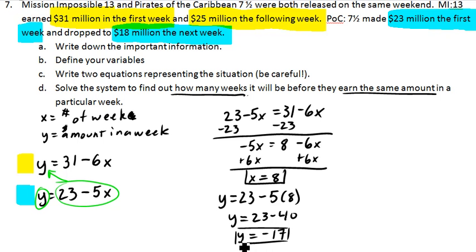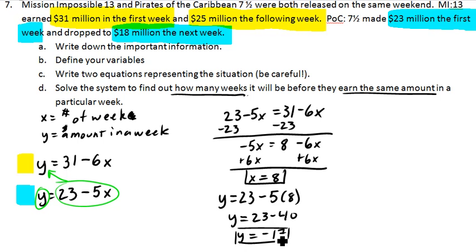So if we look at y, it is the amount of money that was made in a specific week. Would that be negative $17 million? Well, the answer is probably not, right? It wouldn't make any sense for them to keep showing the movie if they're losing money every week.